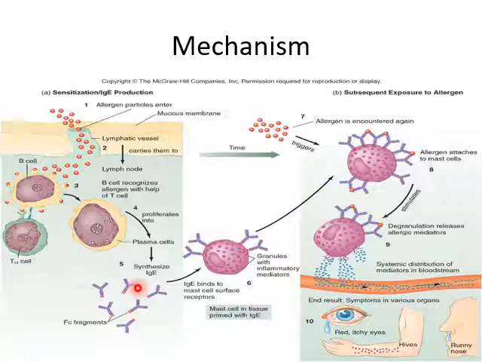Now what happens after some time, when the same allergen is encountered again?